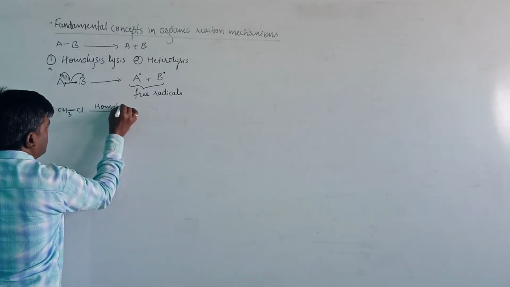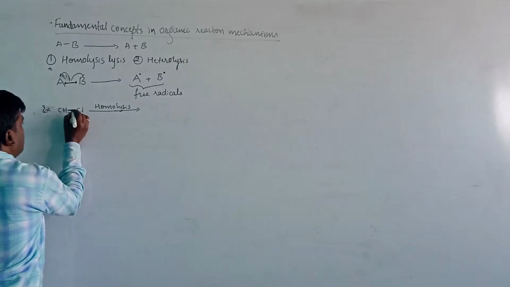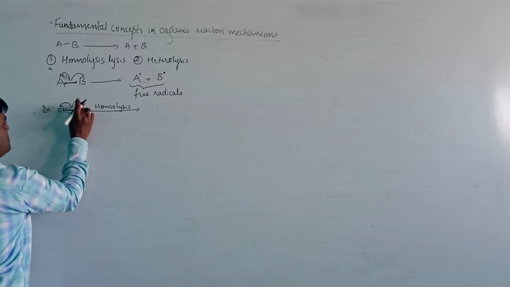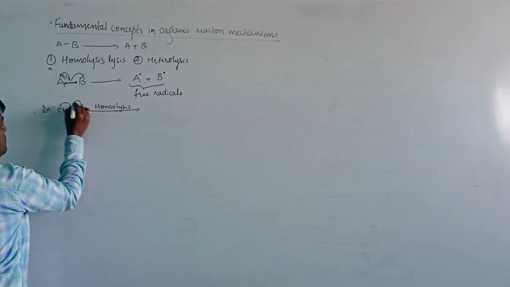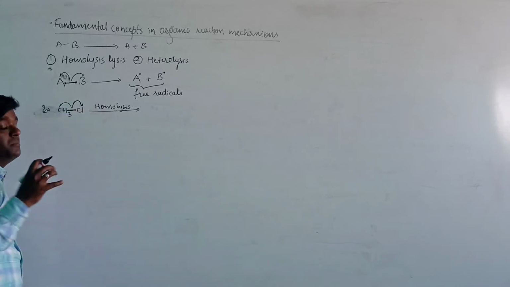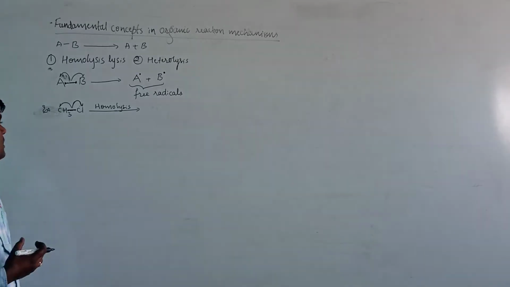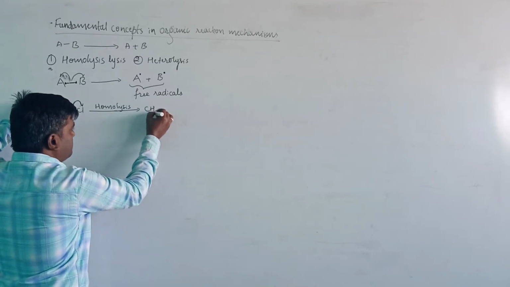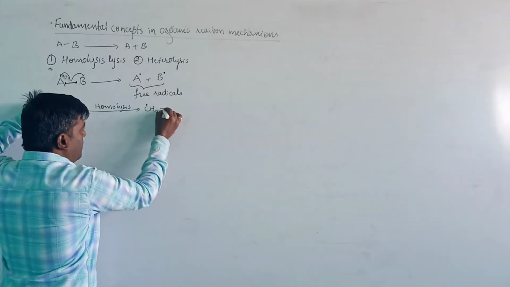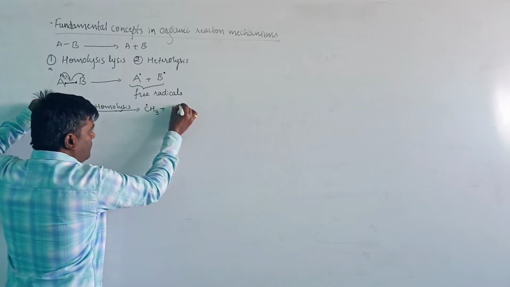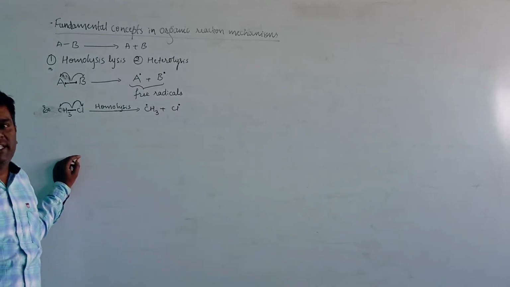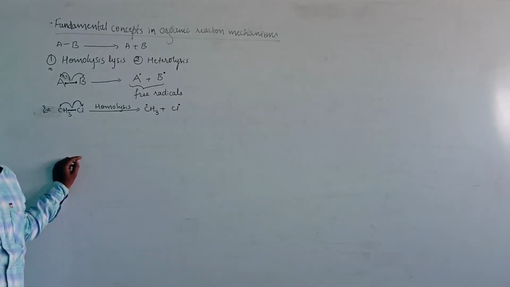On homolysis, each species will get the same number of electrons, that is, the bond is broken symmetrically and the electrons are shared equally between the species. Then CH3 has one unpaired electron and Cl has one unpaired electron.